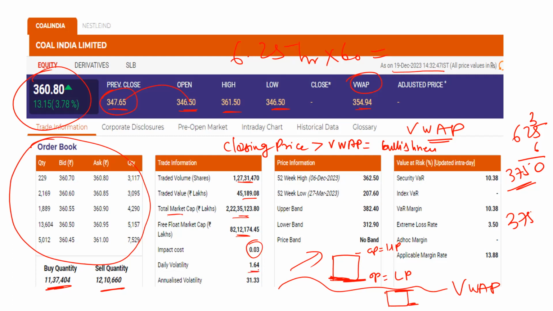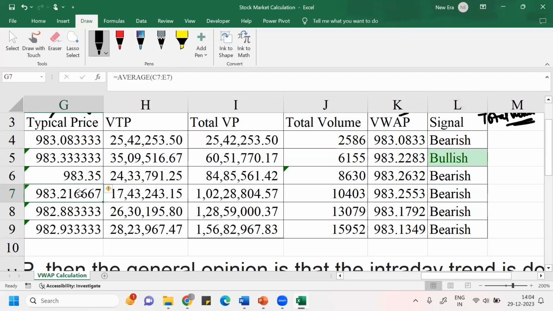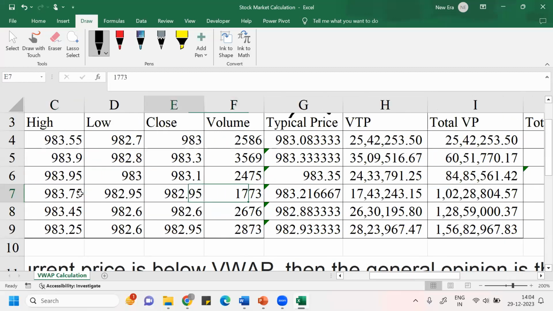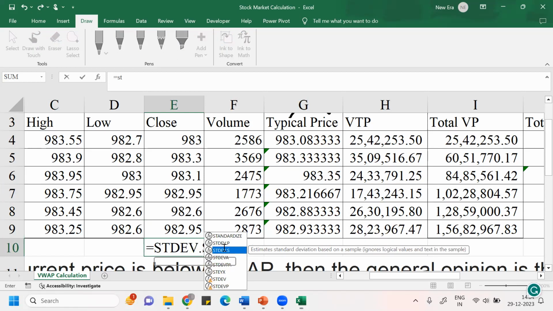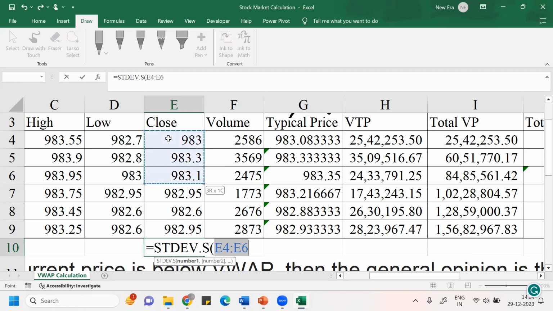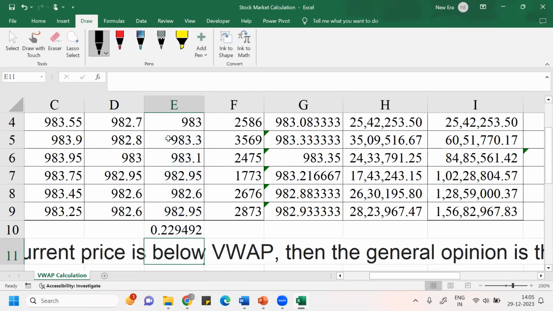Then daily volatility. Determining volatility is nothing but a standard deviation. It talks about how volatile the stock is, or how much dispersion and randomness you're finding in the stock. For that, you can use simple statistics. If you're working on historical data, you can use the standard deviation calculation. For example, this is historical data, and I can use standard deviation like this. So generally, this is the historical volatility.